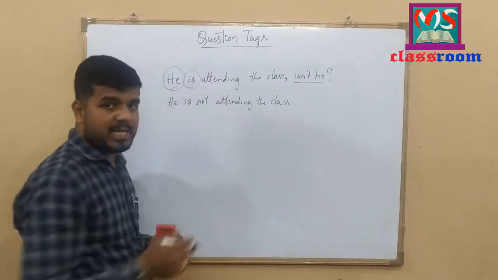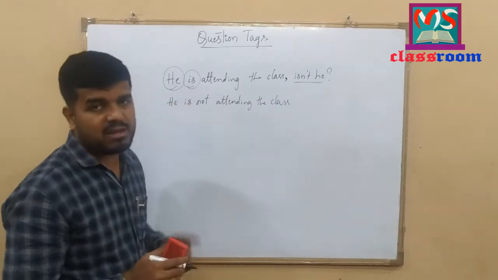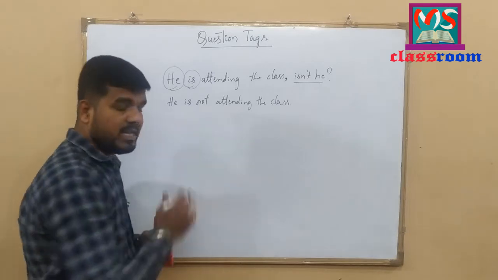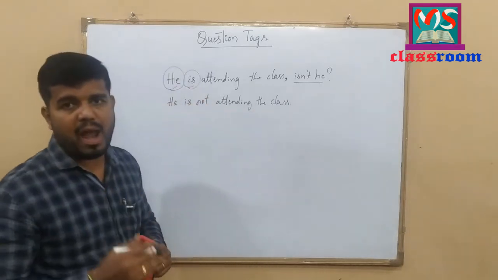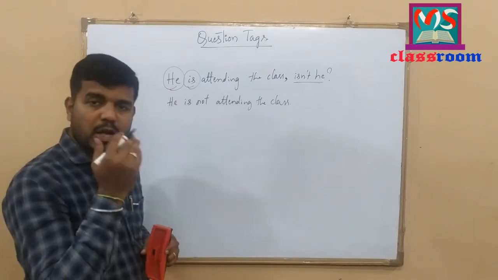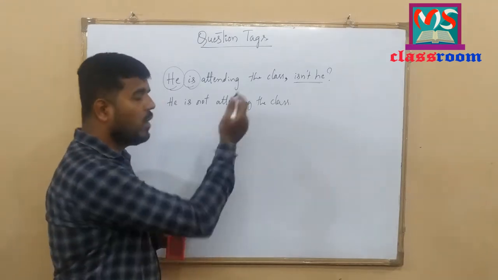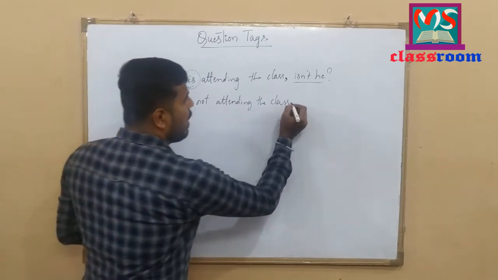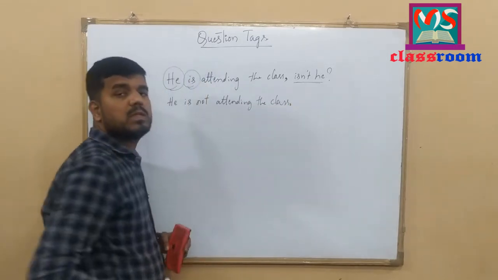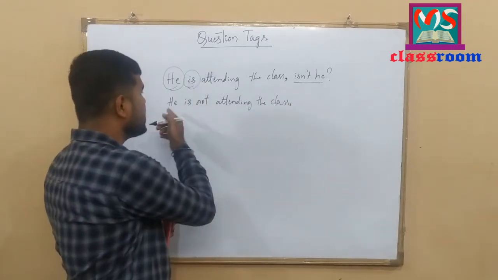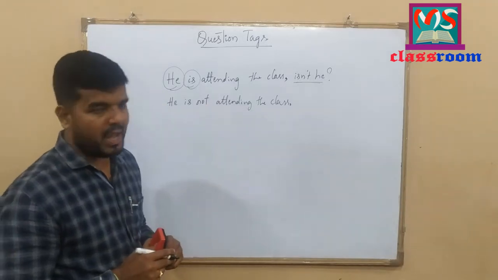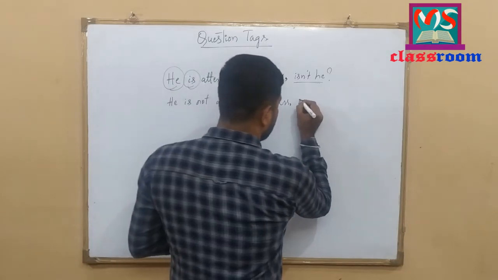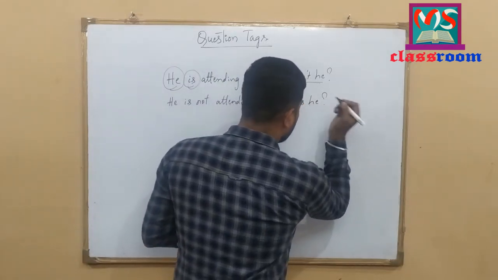Let me explain the next sentence. He is not attending the class. It is a negative sentence, and we have to continue the sentence by adding a question tag. To do so, we have to remove the full stop, and instead of the full stop, we have to use a comma here. And it is a negative sentence, so we should add a positive question tag. What is the positive question tag? Is he? Look at here.